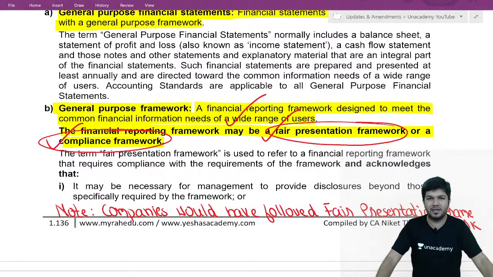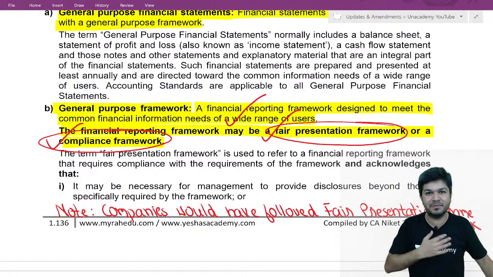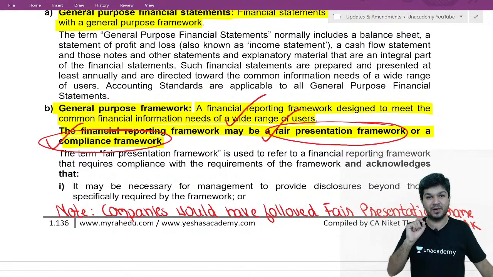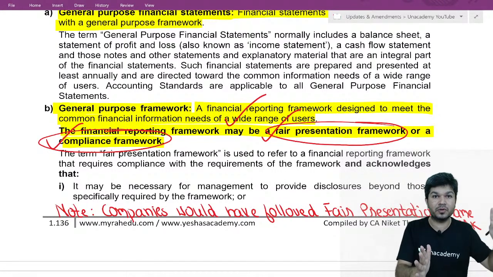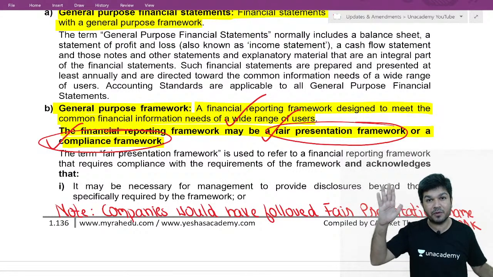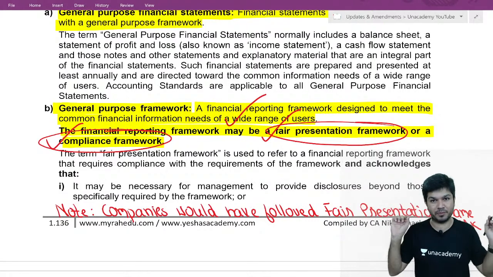And one more hint, Section 143 subsection 2 of your Companies Act. The auditor has to report whether the financial statements show a true and fair view. True and fair comes only when it's a fair presentation framework. The companies always follow the fair presentation framework. I repeat again, if they have followed the compliance framework, the word true and fair will not come in our report. If they have followed the fair presentation framework, then only the words true and fair will come in our report.